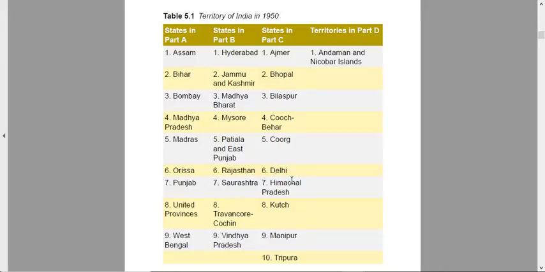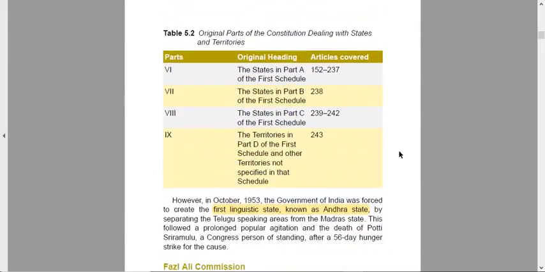We'll see in the future that this was later converted to union territories, and then later on again was included into the states. So we will see how these evolved later on. So this was the scenario in the year 1950. So 1950 consisted of this, and Andaman and Nicobar was solely kept in Part D.